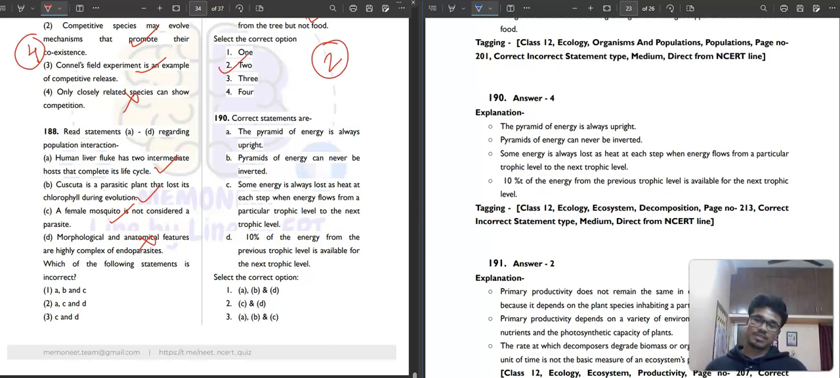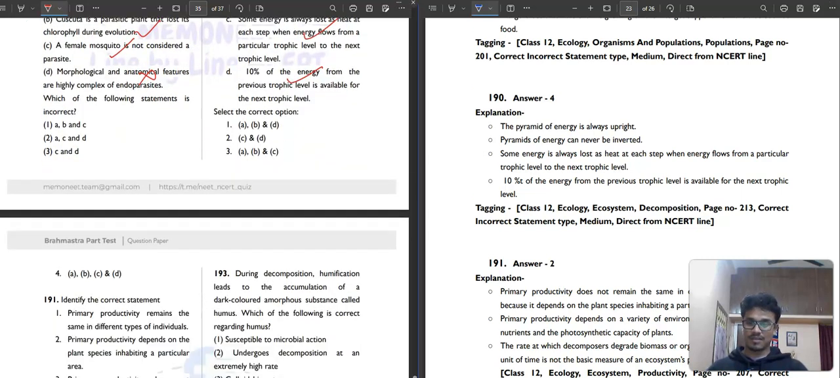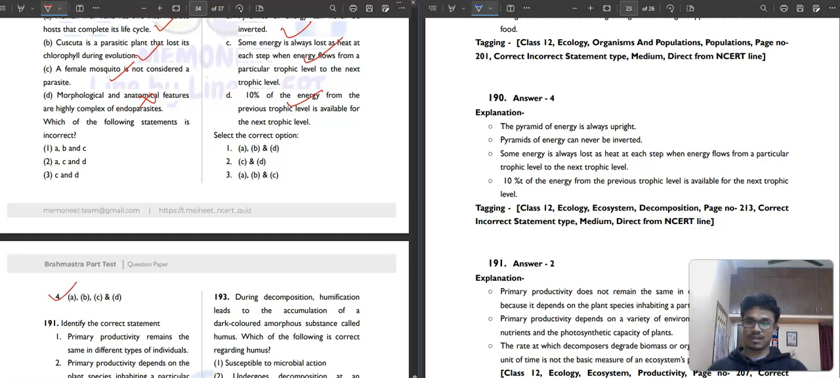The pyramid of energy is always upright. Correct. The pyramids of energy can never be inverted. Correct. Some energy is always lost as heat. Correct. And then 10% of the energy from the previous trophic level is available for the next trophic level. The correct option: all are correct. All are correct. A, B, C, D. The fourth option is the correct answer.